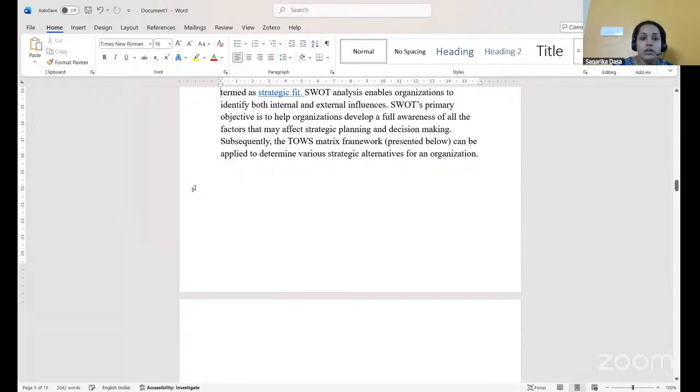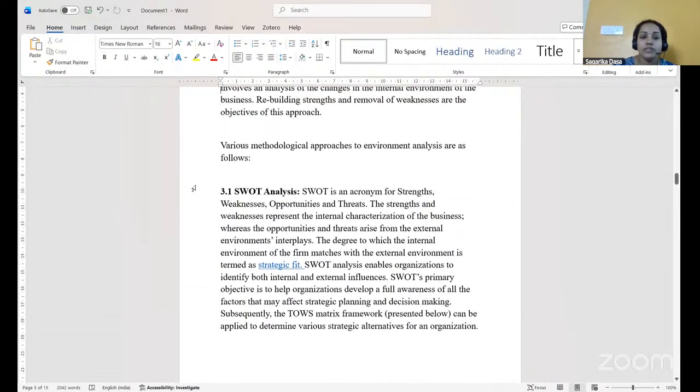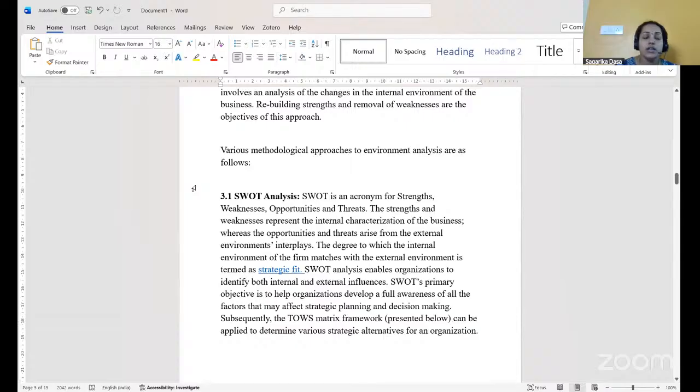Now, when we see environmental analysis, the methodological approaches to environmental analysis, the first one is SWOT analysis. SWOT analysis means strengths, weaknesses, opportunities and threats. The strengths and weaknesses represent the internal characterization of the business, because they belong internally to the organization, over which the organization will have control.